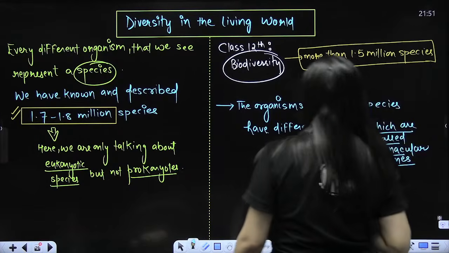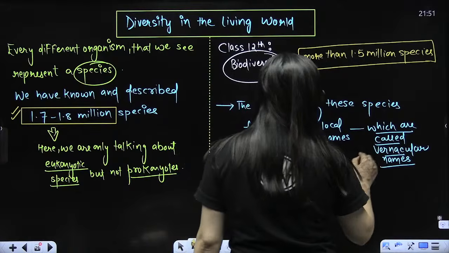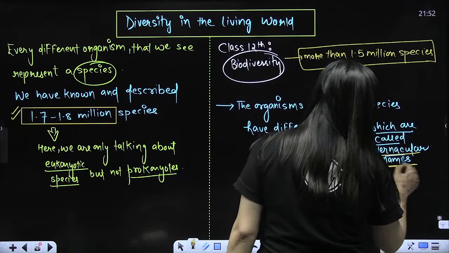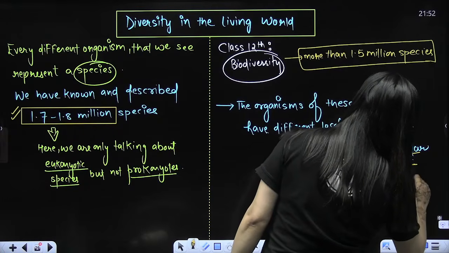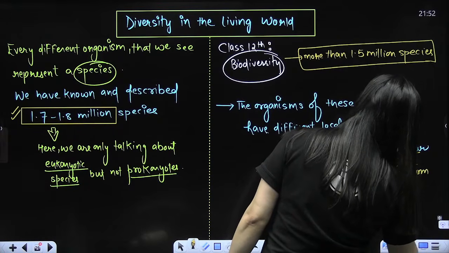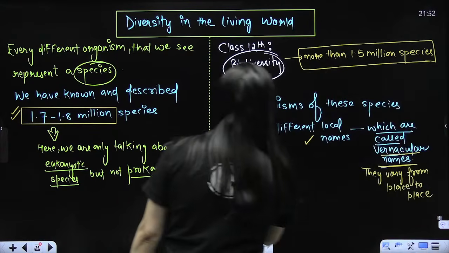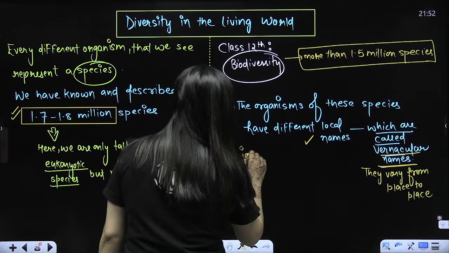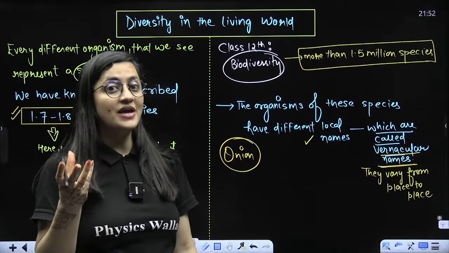Done? So the organisms of these species have different local names, which are called vernacular names. They vary from place to place, right? So this is the term, vernacular name, vary from place to place. Just for an example, beta, if I give you the example of onion, in Hindi we call it pyaz.